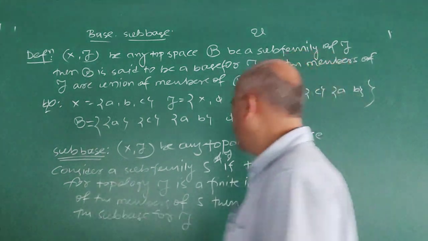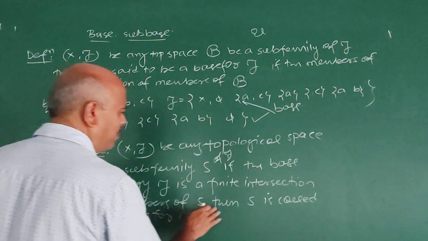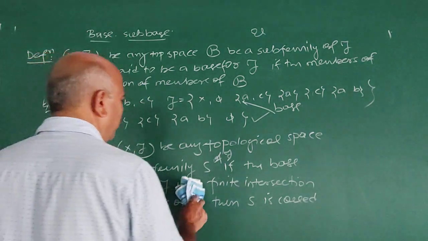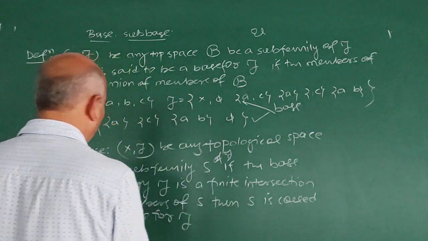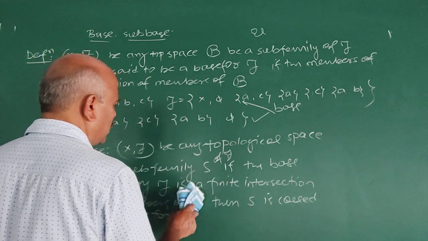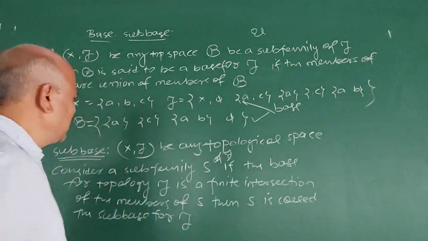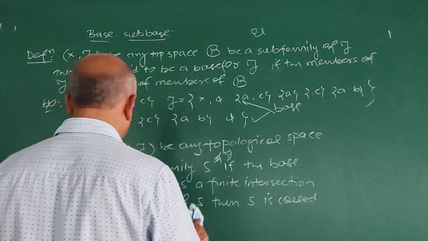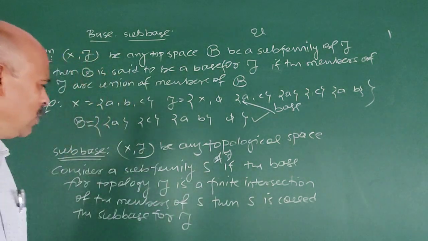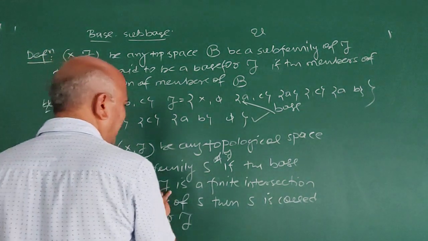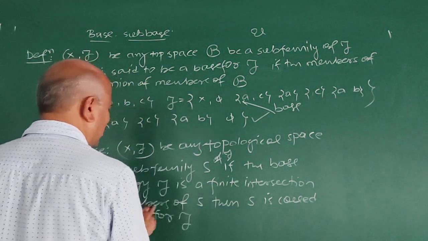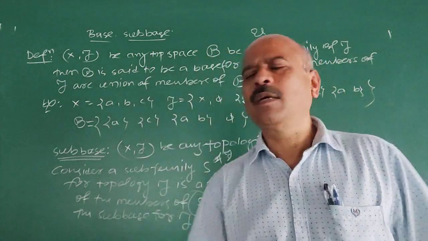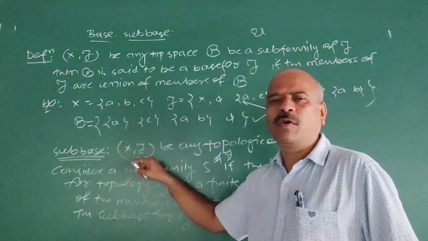If the base for topology 2 is finite intersection of members of S, then S is called subbase for topology 2.